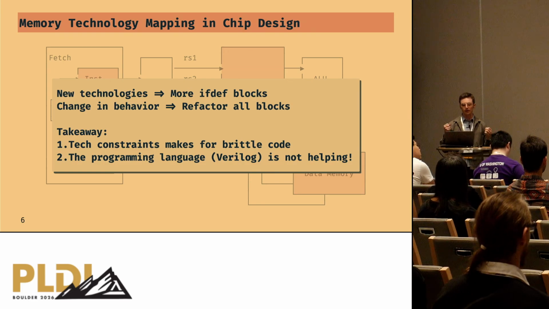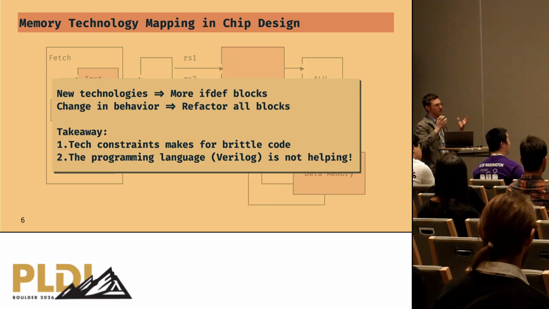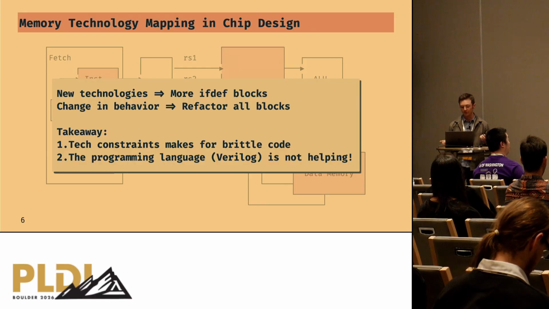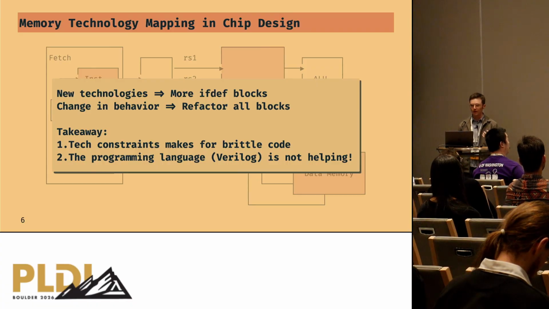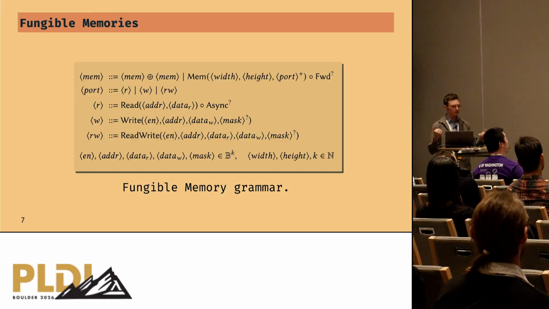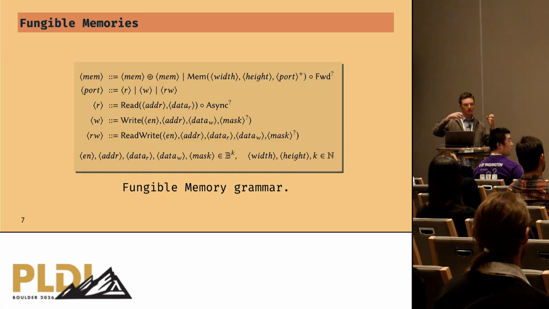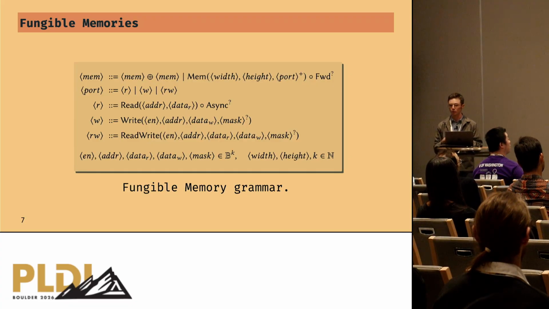And so the takeaway here is that technology constraints make this implementation brittle to design changes, right? And the language that we're using, Verilog, isn't really providing us any helpful abstractions. And so that's where fungible memories come in. A fungible memory enhances our hardware description language because we try to capture the shape and connections and portedness of memory blocks in hardware designs.